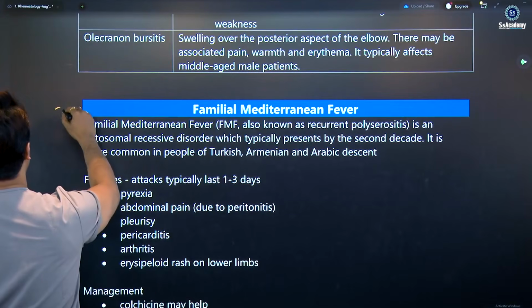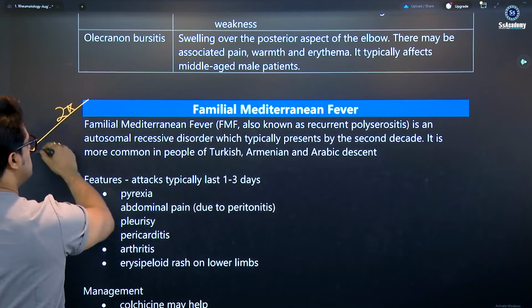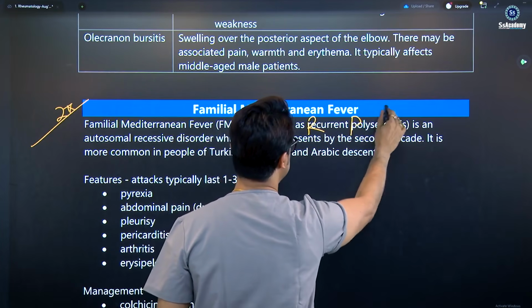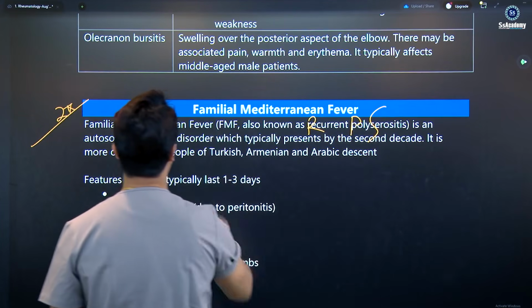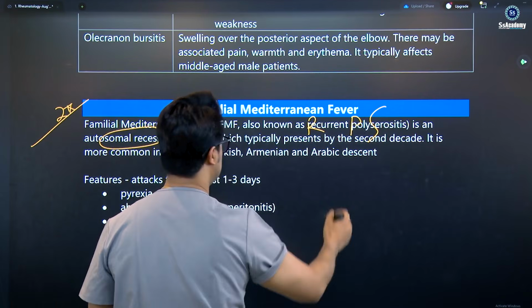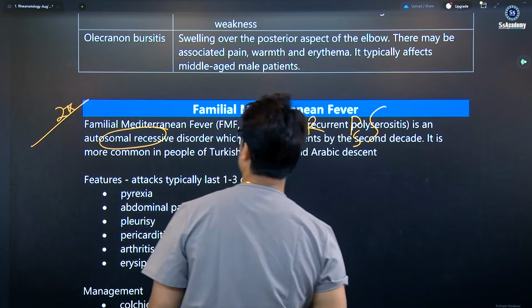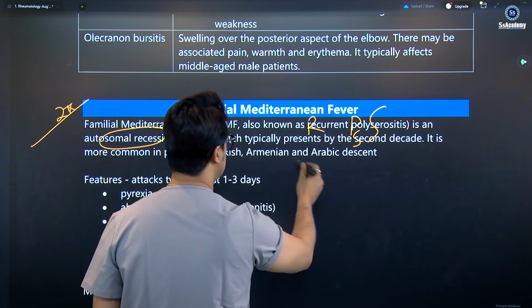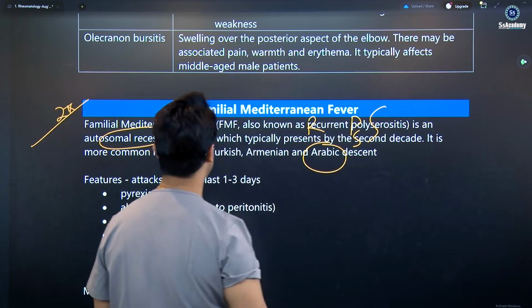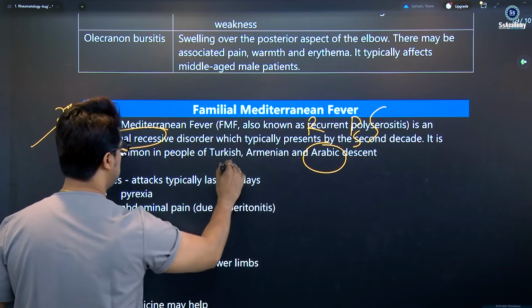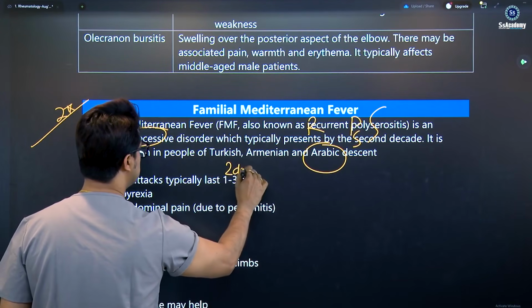Familial Mediterranean fever is a 2-star or triple-star topic. Familial Mediterranean fever is also known as recurrent polyserositis. Basically, it is an autosomal recessive disorder, typically presenting by the second decade. It is more common in people of Turkish, Armenian, and Arabic descent; circle Arabic. The features typically last 1 to 3 days. So I'm telling you, 2 days.